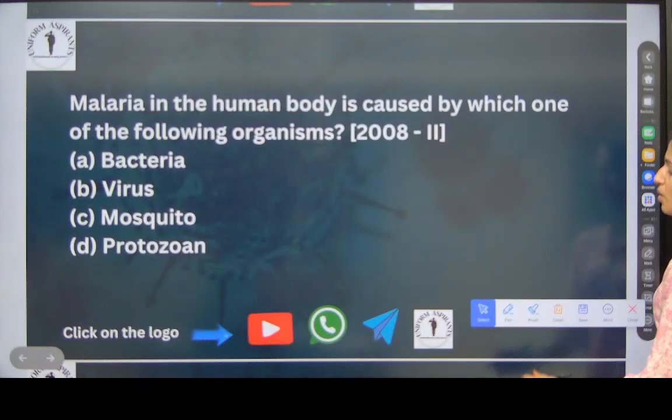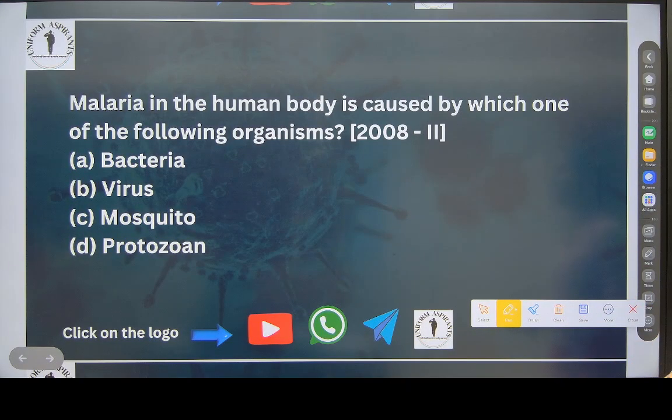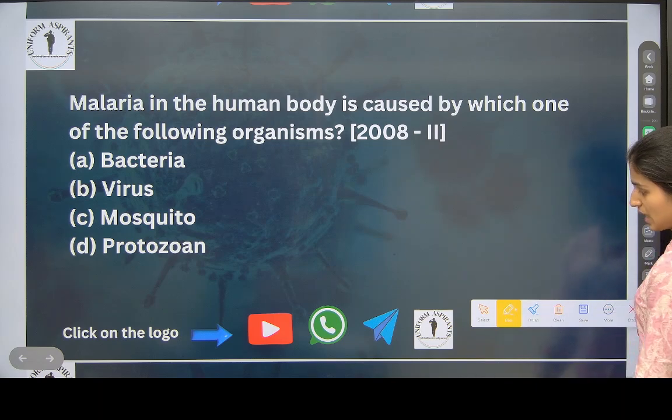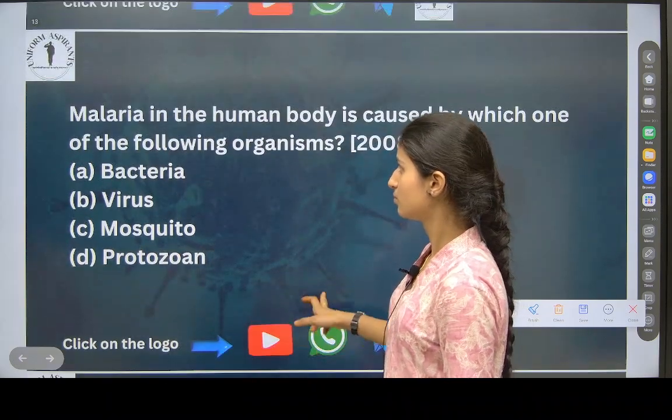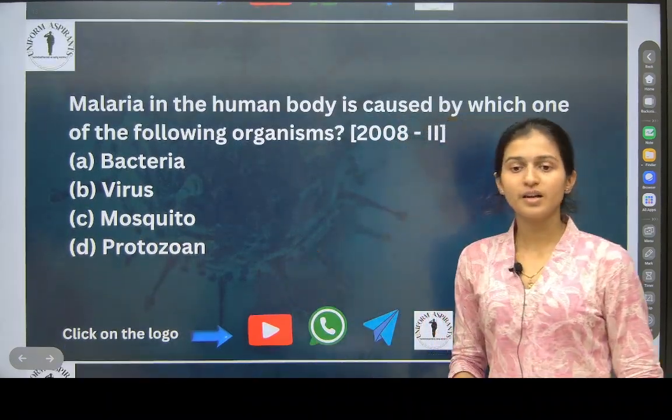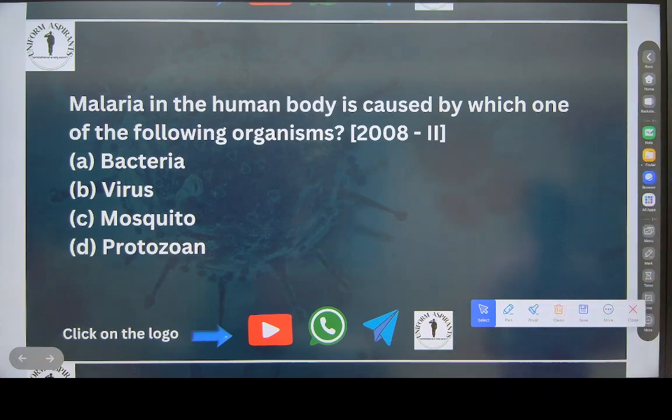Now we will go a bit faster because many questions are remaining. Malaria in the human body is caused by which one of the following organisms? So malaria is caused by plasmodium. Plasmodium is what? I have taught you this in the previous lecture. Answer this question fast. Answer my question. I will check your comments, okay?